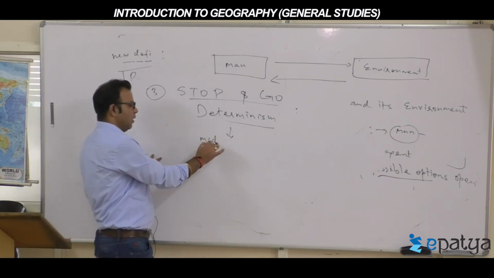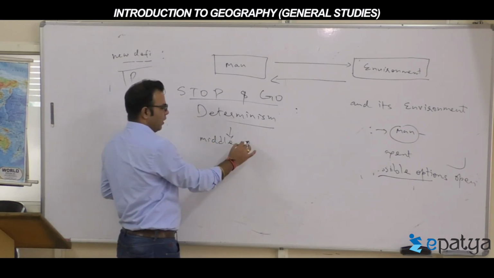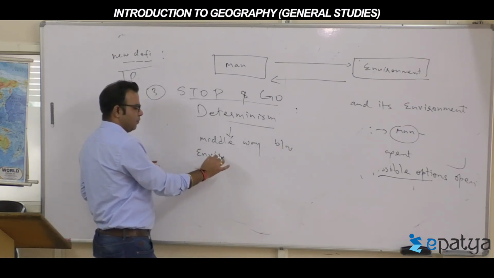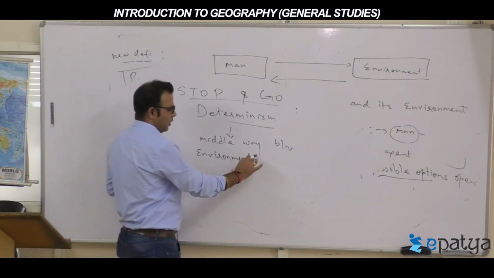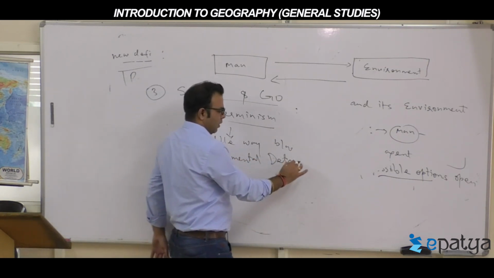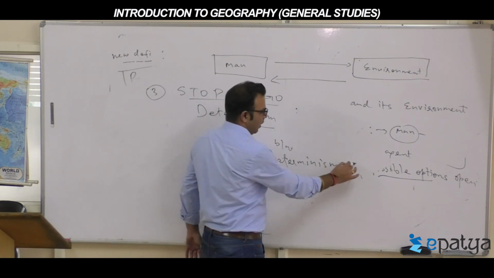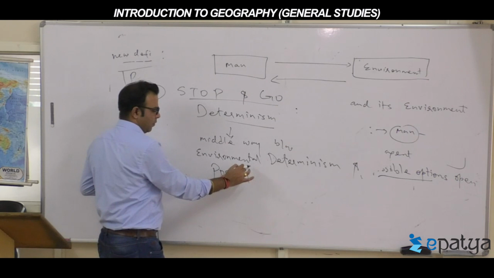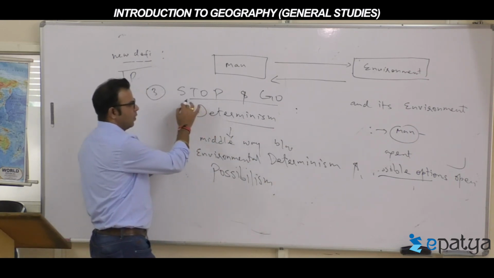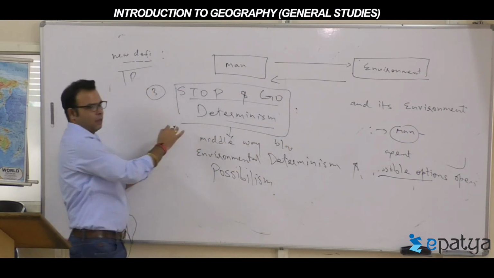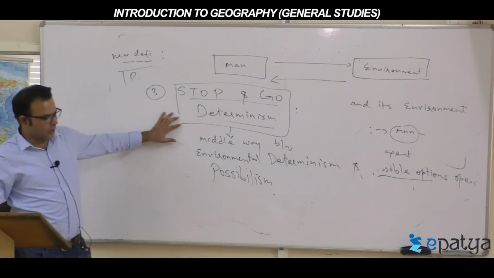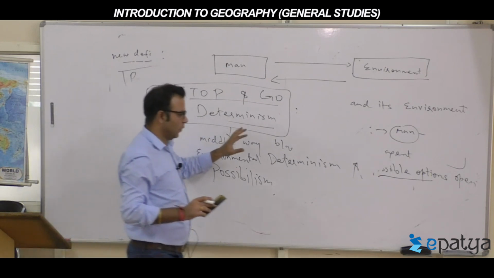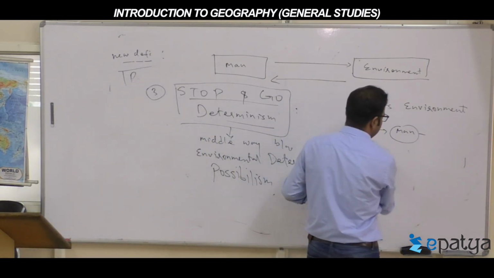The middle way between environmental determinism and possibilism is called stop and go determinism. Stop and go determinism, middle. Now, how does the middle way arise? Try to get the definition correct.